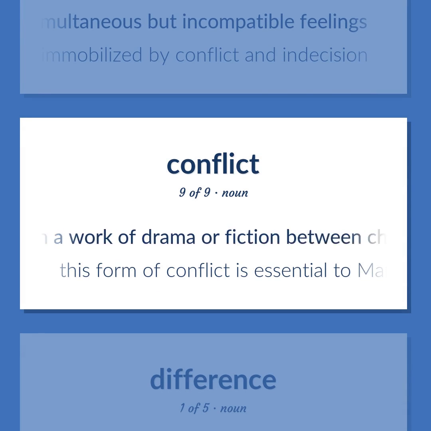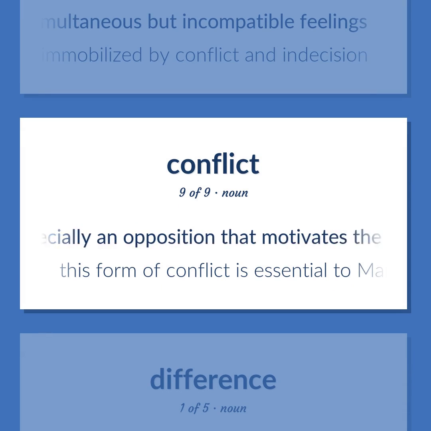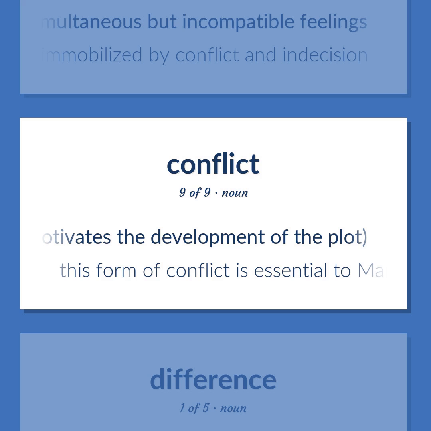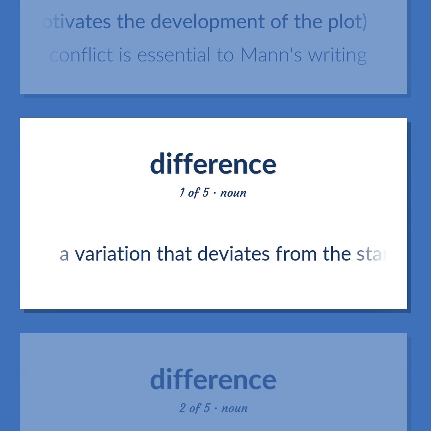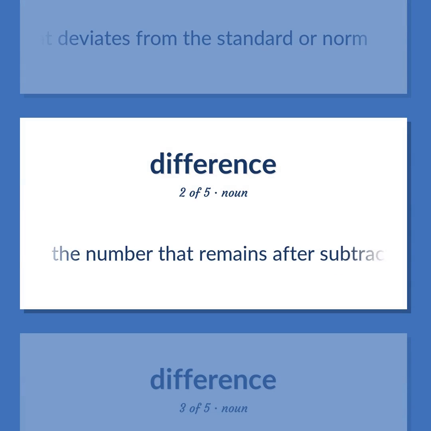Opposition in a work of drama or fiction between characters or forces, especially an opposition that motivates the development of the plot. This form of conflict is essential to man's writing. A variation that deviates from the standard or norm. The number that remains after subtraction. The number that when added to the subtrahend gives the minuend.